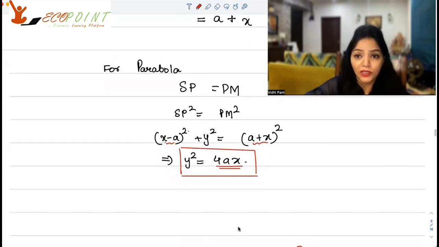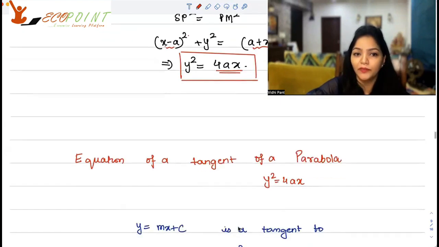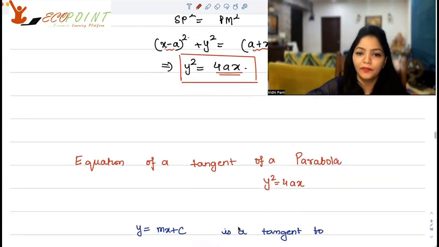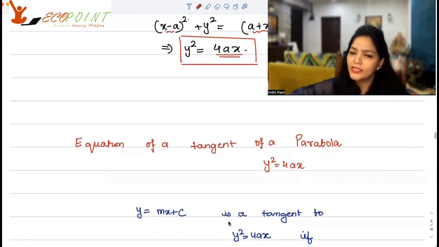Now I am interested in again figuring out some relation of the parabola with the tangent at a particular point. So the equation of a tangent of a parabola, say y square equals 4ax. Again, the concept remains the same. Equation of a tangent, that's a straight line, so it will be y equals mx plus c.